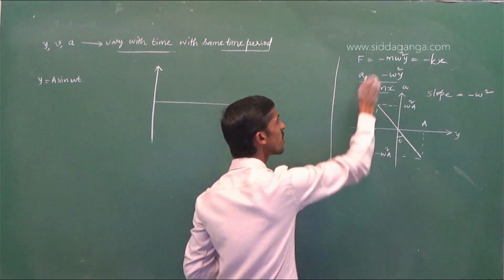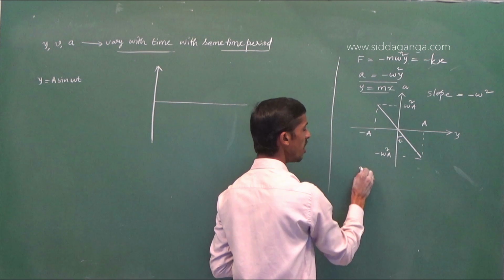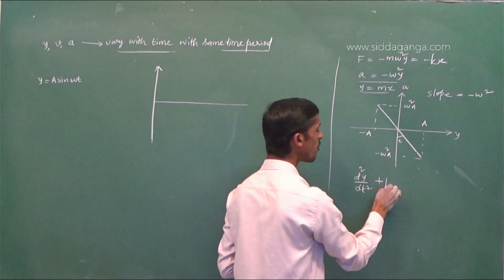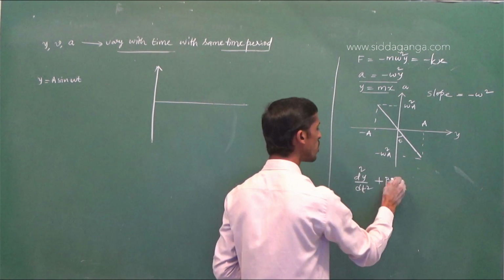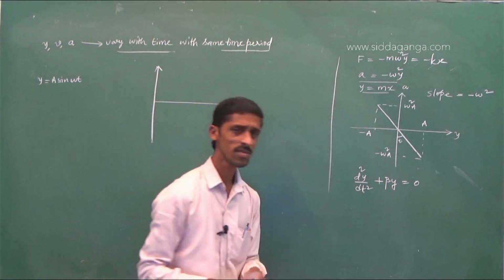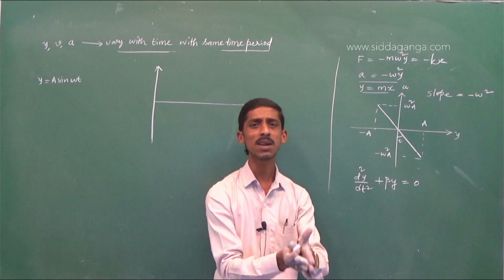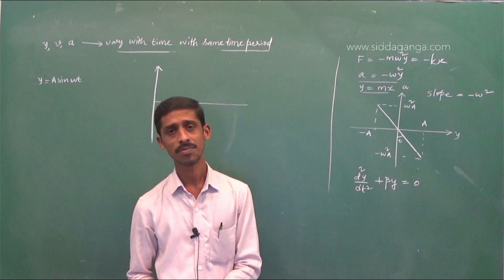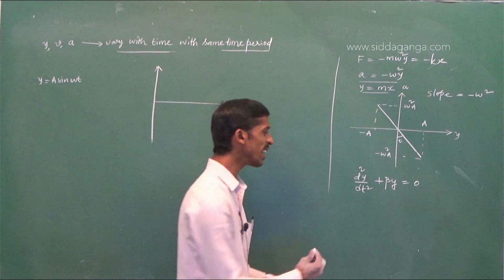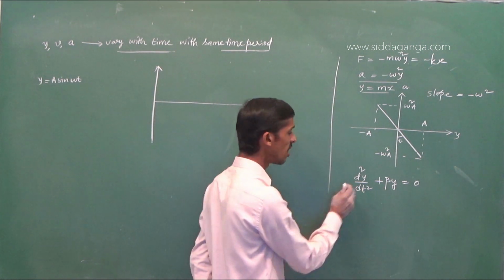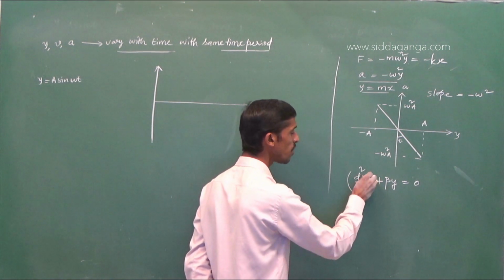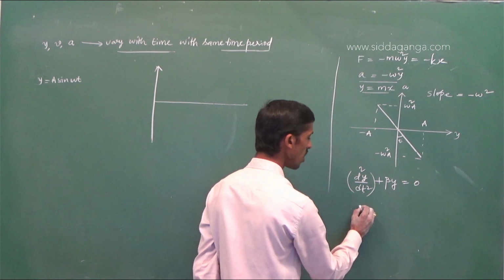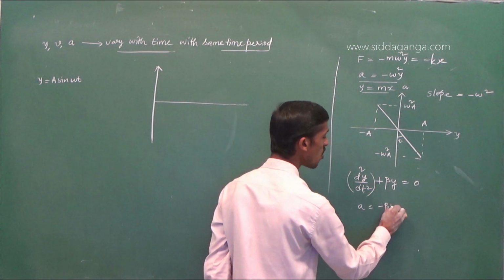Now, if it is written through an equation, look: d square y by dt square plus some alpha or beta something into y is equal to 0. If simple harmonic motion is represented by this equation, what is the time period? What is the frequency? When asked, immediately you should see that the second order differentiation of displacement with respect to time is nothing but acceleration. So this is a is equal to minus beta y.